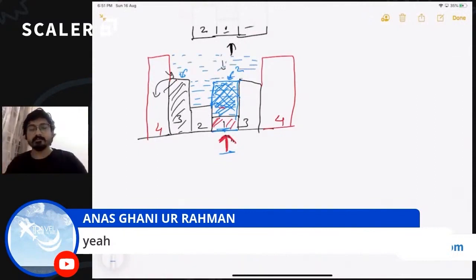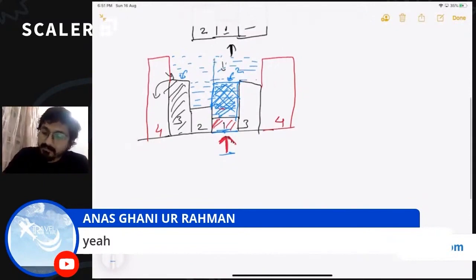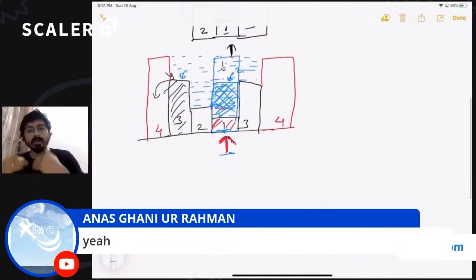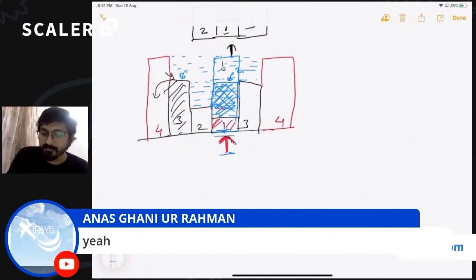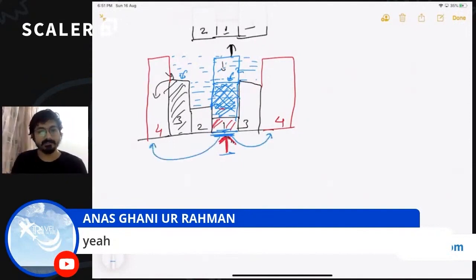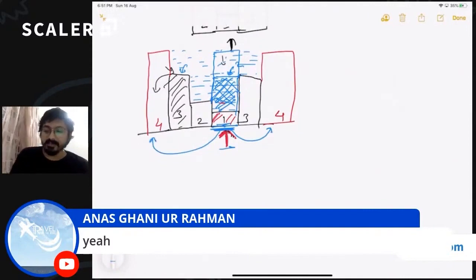So is this complete observation making sense to you guys? The height of the water column stored above any height is nothing but the minimum of the maximum height that you can get on the left side and the maximum height that you can get on the right side, correct? The height of the water column stored above this is the minimum of the maximum height available on the right and the maximum height available on the left. So if I have to identify what is the height of this column, right?